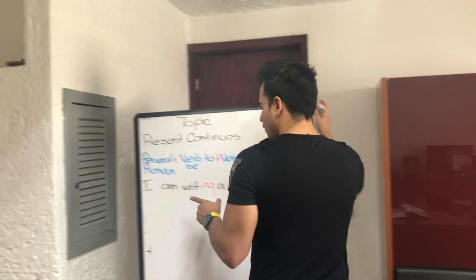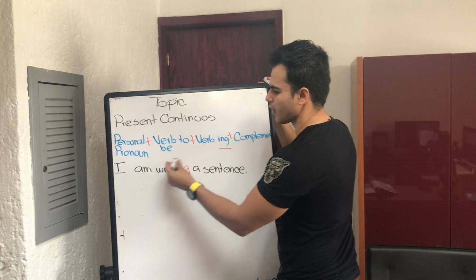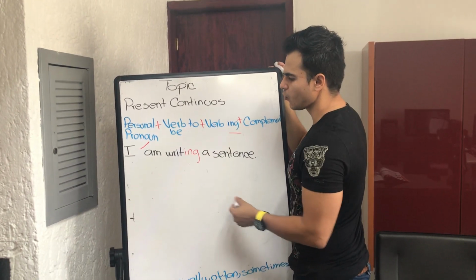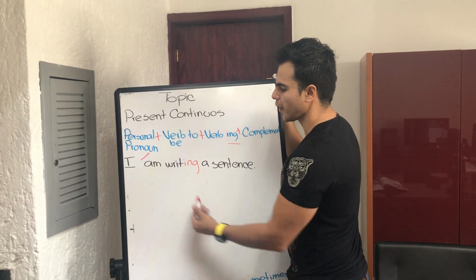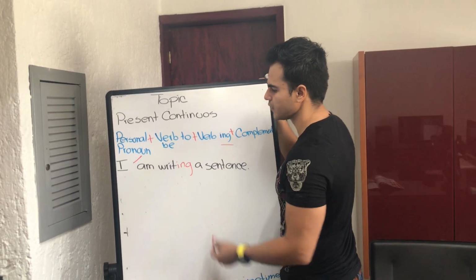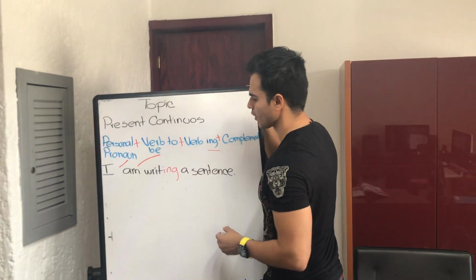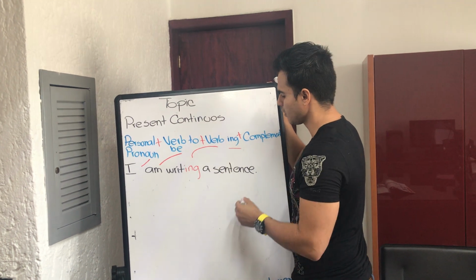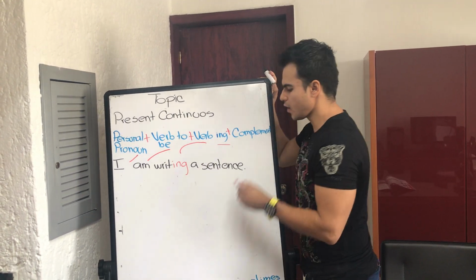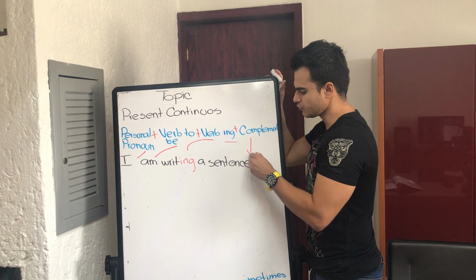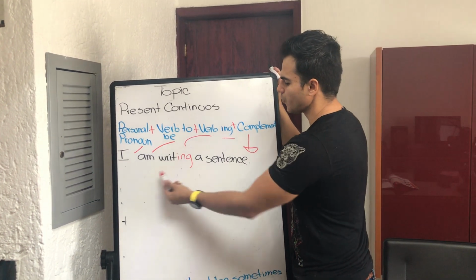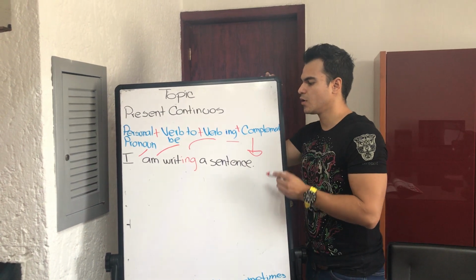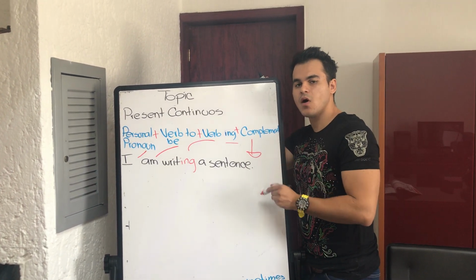Okay? Right here we have the personal pronoun, right? I. Then what do we have? The verb to be, and we have to combine the verb to be according to our personal pronoun in the sentence. That verb to be, then our verb with ing, writing, and finally, what do we have? The complement, right? And that will be, I am writing a sentence. Again, we are talking about something that we are doing exactly in that moment, right?